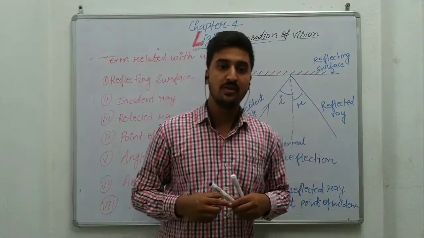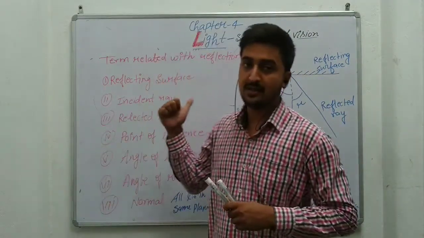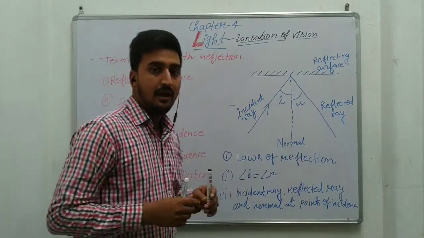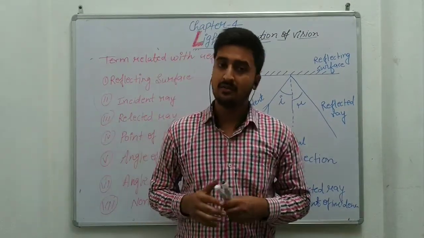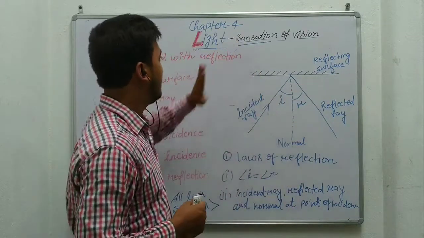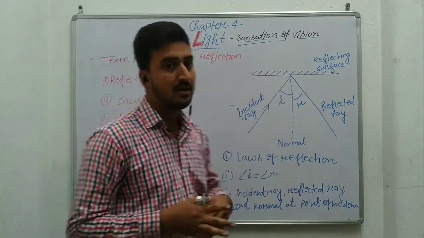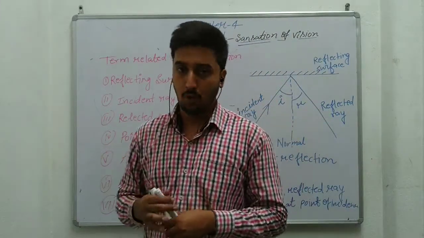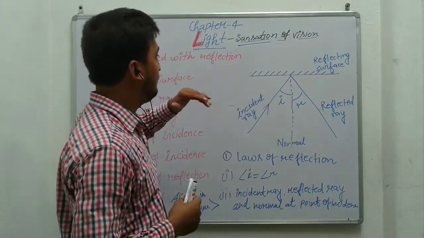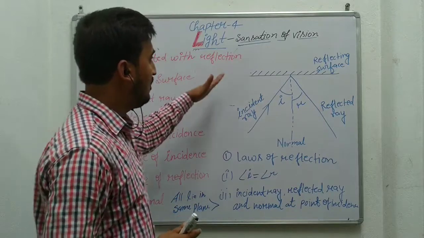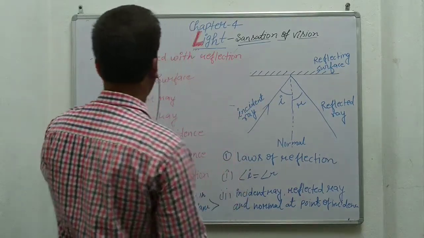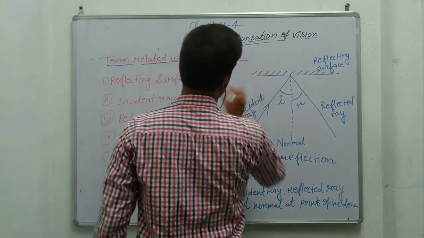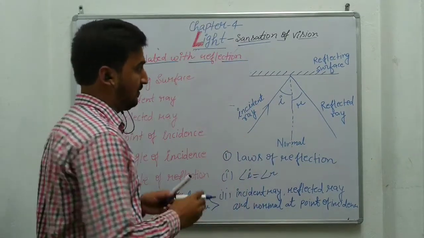Good morning students, once again welcome back to the next class of physics related to light. In the last class we had already discussed the basic terms related to light: luminous body, non-luminous body, transparent medium, translucent medium, and opaque object. In this class we will discuss the terms related to reflection.